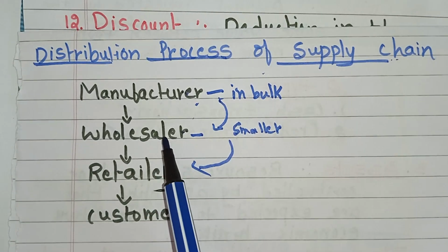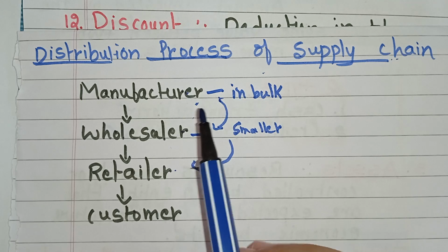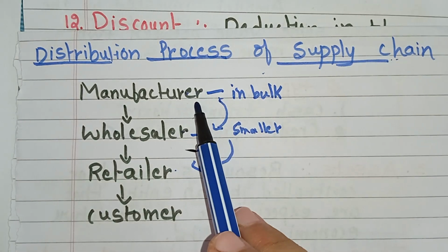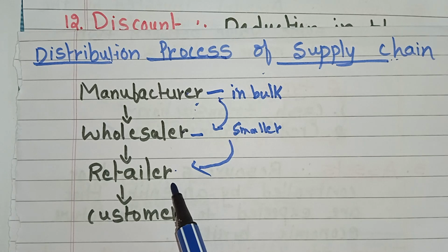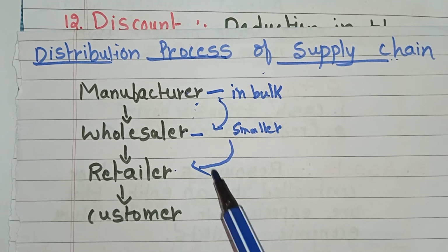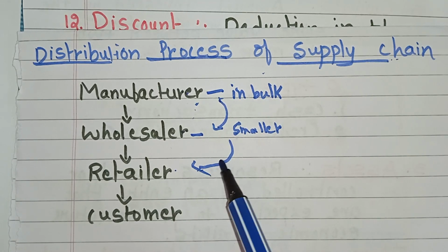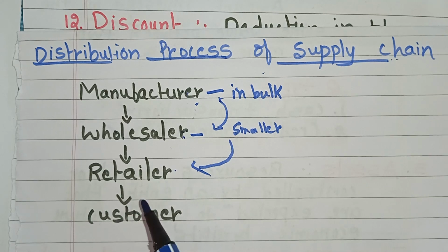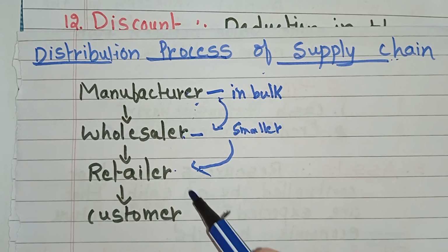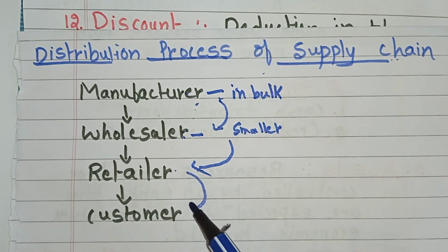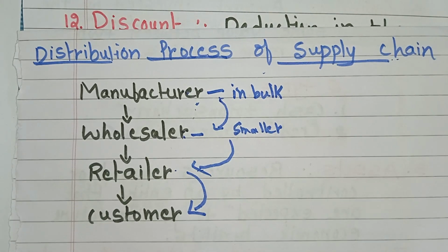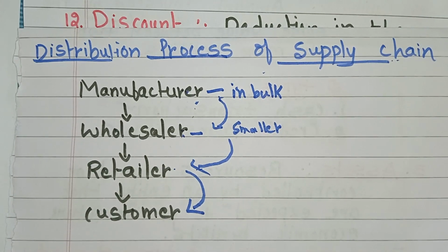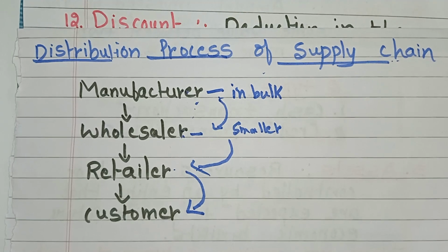The wholesalers buy large quantities of goods from the manufacturers and distribute them in smaller quantities to the retailers. And retailers, they will purchase the goods from whom? Wholesalers. And they sell them. Retailers sell them directly to the customers. This is about the distribution process of the supply chain.